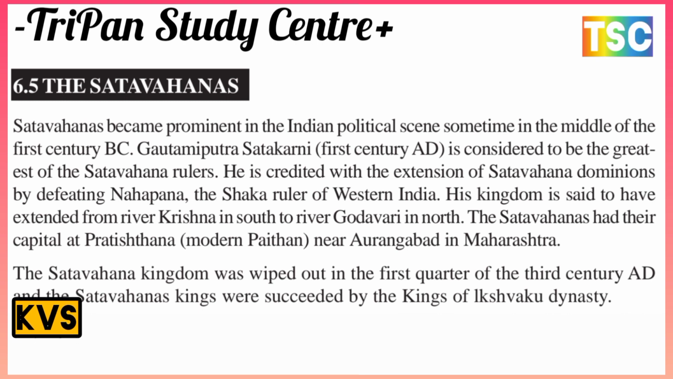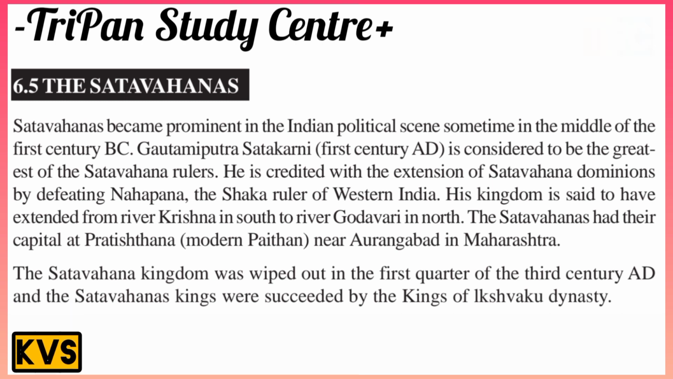He is credited with the extension of Satavahana dominance at the expense of Nahapana and the Shaka rulers of Western India. His kingdom is said to have extended from the river Krishna in the south to the river Godavari in the north. The Satavahanas had their capital at Pratishthana, the modern Paithan, in Aurangabad, Maharashtra.